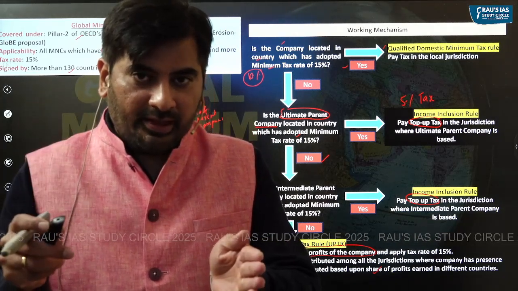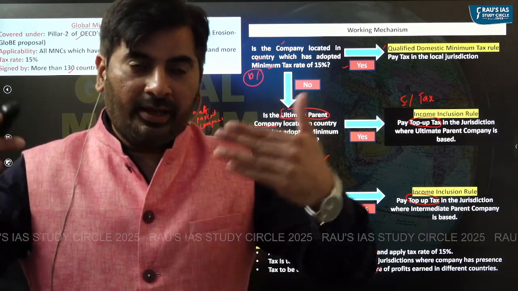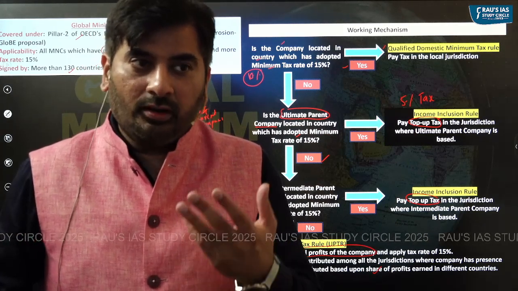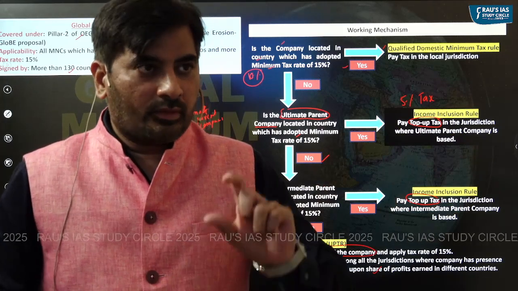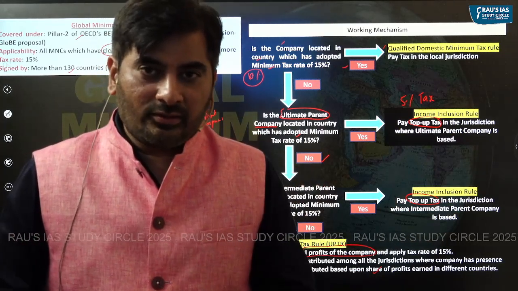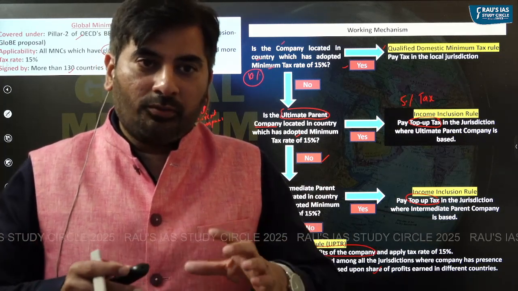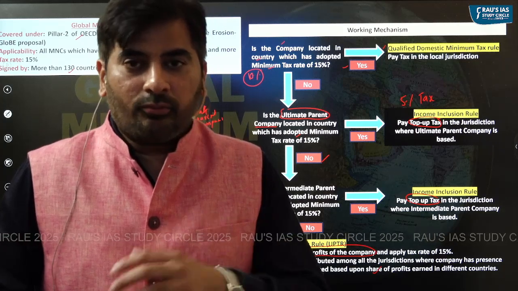Its intermediate parent company and ultimate parent company are also located in countries where the global minimum corporate tax rate of 15% is not adopted. We will add up the profits of the companies. We'll calculate the 15% tax on that. And this particular tax amount will be distributed among all the countries where the company is earning profit.